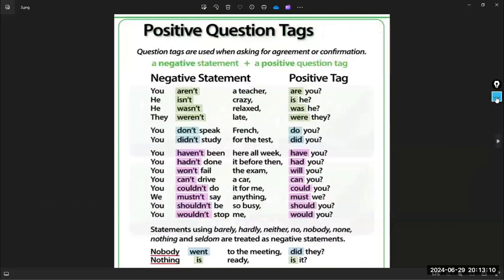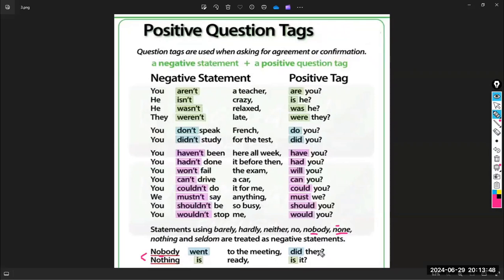Now, the second page about the next exception. Keep in mind, guys, that we have pronouns in English that are called indefinite pronouns. When I say indefinite pronouns like nobody, no one, none, nothing, these pronouns are called, as I told you, indefinite pronouns. So be careful because you have to deal with these as negative words. You notice that nobody, nothing, or none, for example, already have no. So these pronouns, again, are negative.